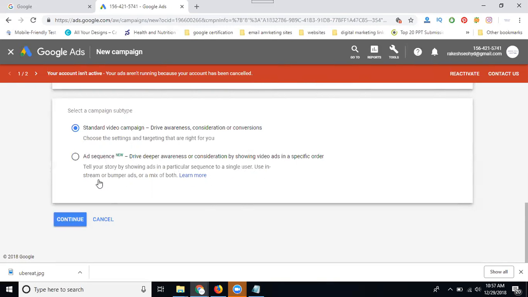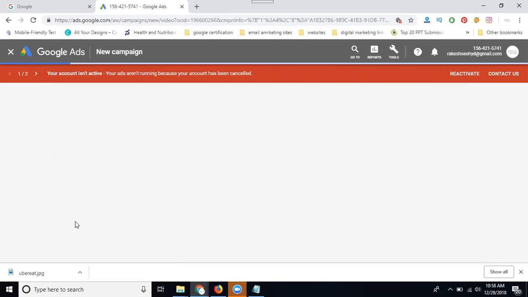Next, use in-stream or bumper ads, or a mix of both. In-stream ads are skippable videos and bumper ads are non-skippable. More than 5 seconds is called in-stream. Less than 5 seconds is called bumper ads. Now go with the standard video campaign and click continue.